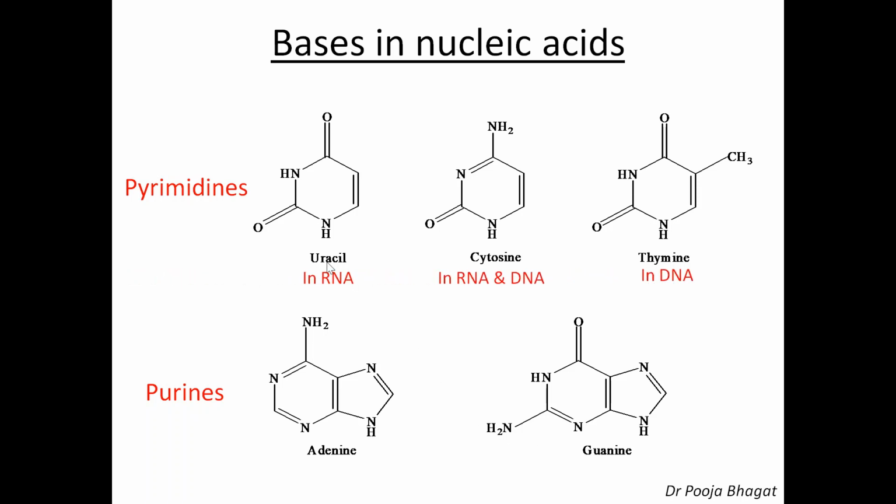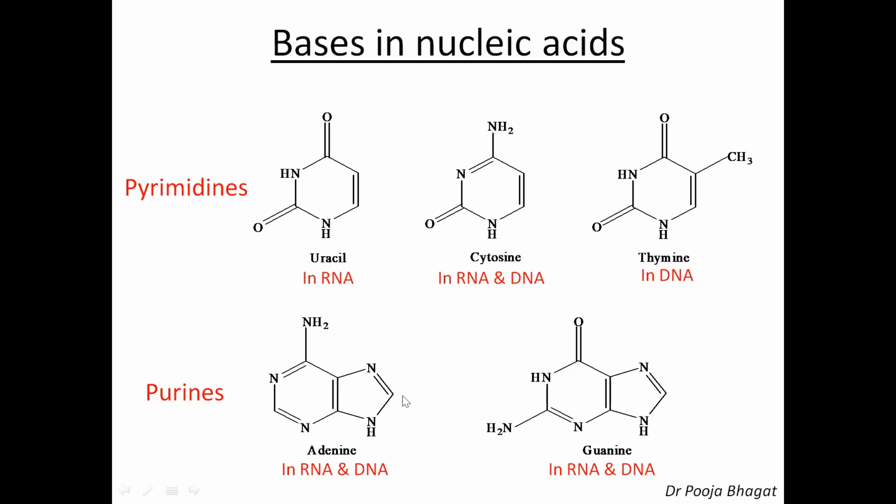Now, uracil is present only in RNA, ribonucleic acid. Thymine is present only in DNA, while cytosine is present in both RNA and DNA. What about adenine and guanine? Both of them are present in both RNA and DNA.